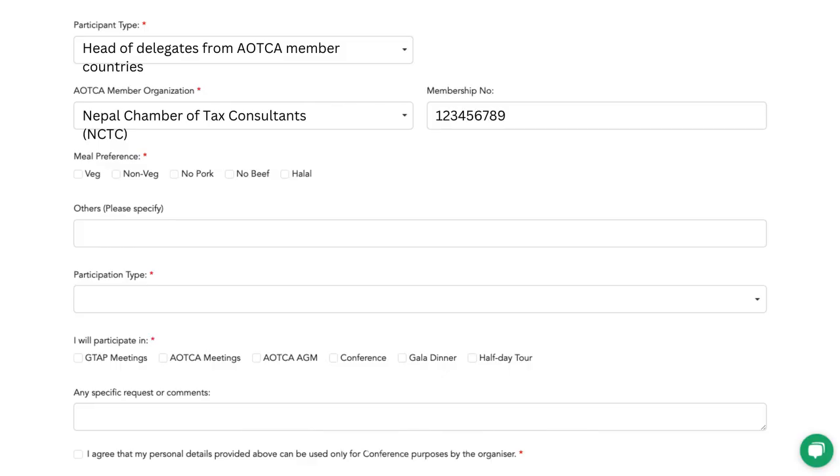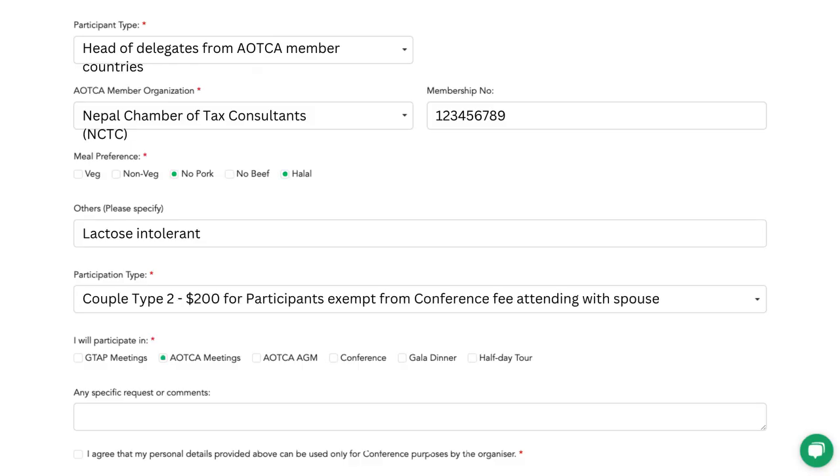For the best food experience, choose your meal preference. For example, vegetarian or non-vegetarian, or specify in the field below. Choose the appropriate participation type ticket and tick the sessions you plan to attend, like the conference, gala dinner, or half-day tour. Add any special remarks, then agree to the consent terms.